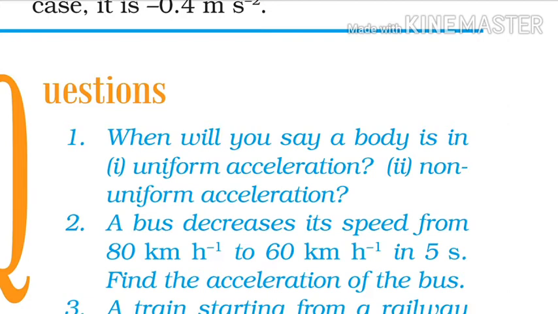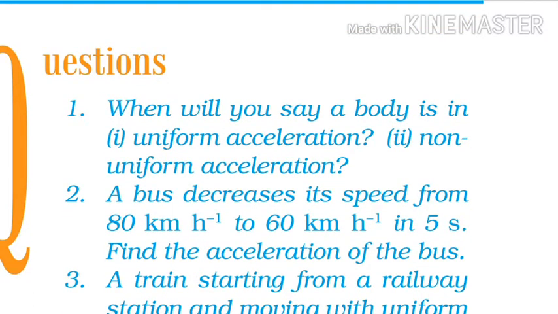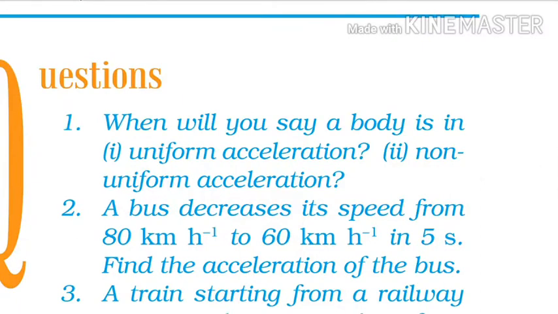But when the graph plotted between V and T does not provide the same or constant slope, it means the VT graph is a curved line, then such type of motion is considered as non-uniform acceleration. But if the VT graph is a straight line, it means when time increases, velocity also increases by a constant rate, then the motion is considered as uniform acceleration. But when this is not a straight line, then the motion of the object is not considered uniform acceleration, that is considered non-uniform acceleration.